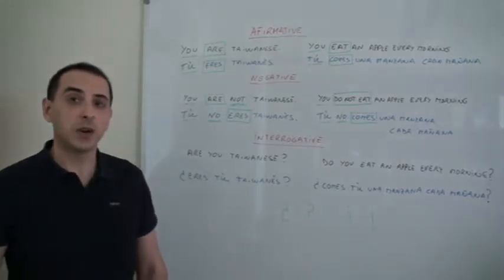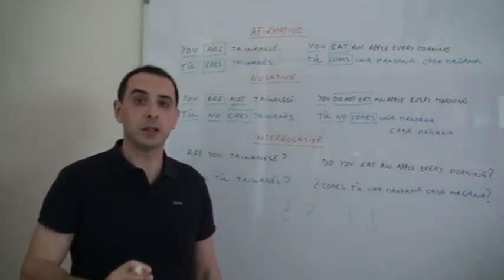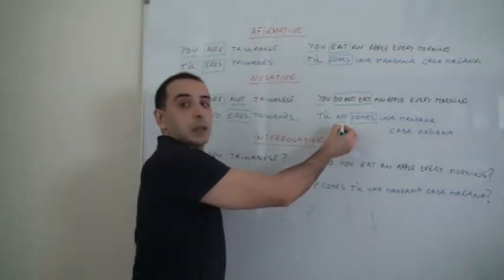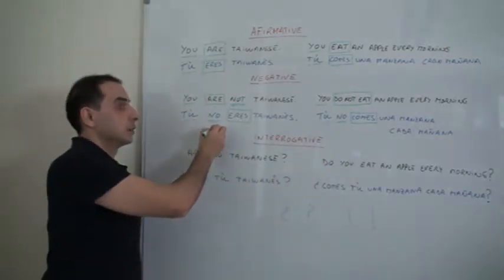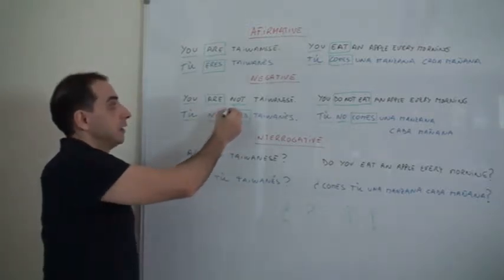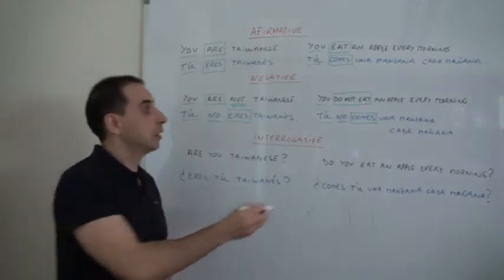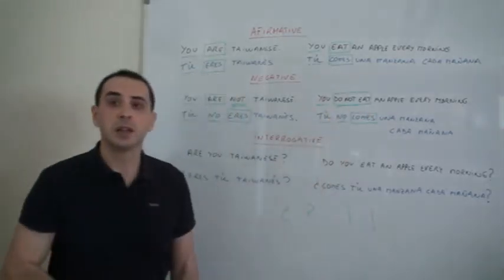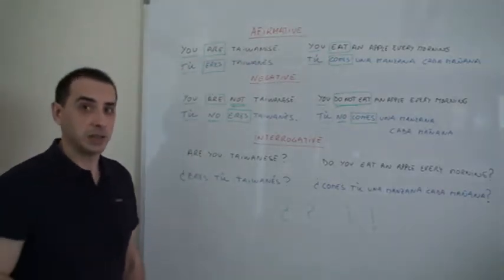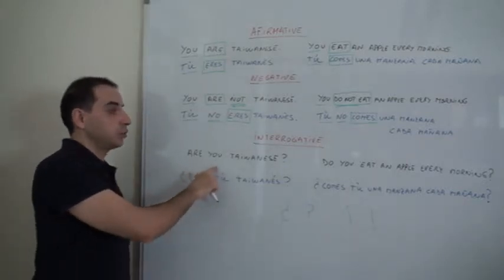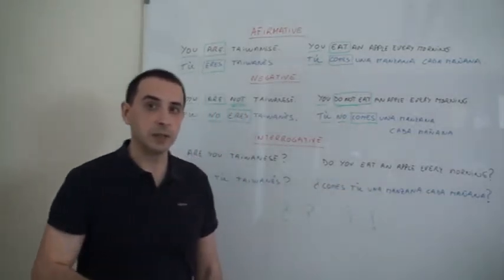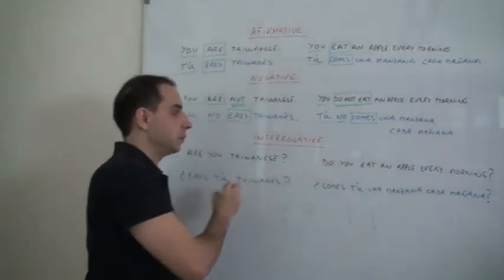So again, the negative only needs to place the word no in the proper place. The proper place is before the verb in both cases. English is a little bit different. We can see in some cases you use not. In some cases you need to use the auxiliary verb to do. Okay, next go to the interrogative. Are you Taiwanese? Do you eat an apple every morning? So again, the grammar is a little bit different.